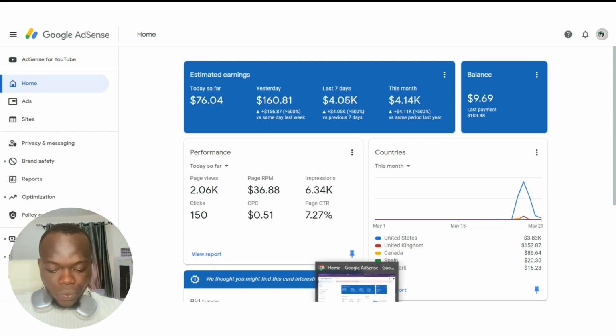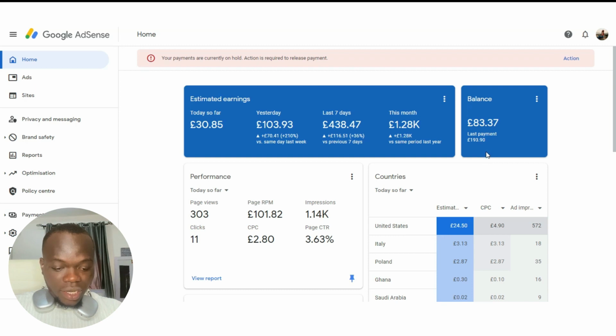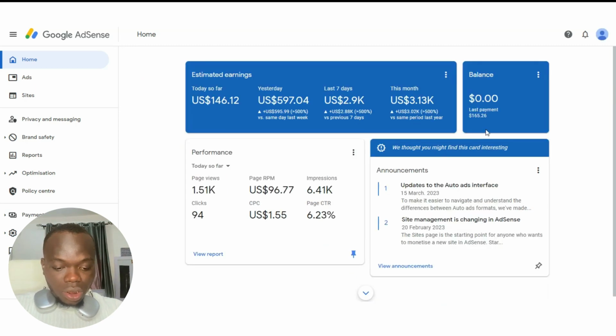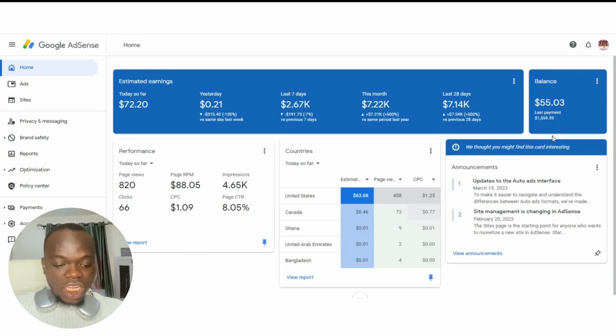Okay, so this one too, 193, and we made 1,208. This one, the last payment was 165, and we made 3,000. This one, the last payment was 1,500, and we made 7,000 already. So it's a win-win for everybody. So bring your account that has payment received, and also that is getting good organic traffic. Let's make money together, and it's a win-win for everybody, like I said.